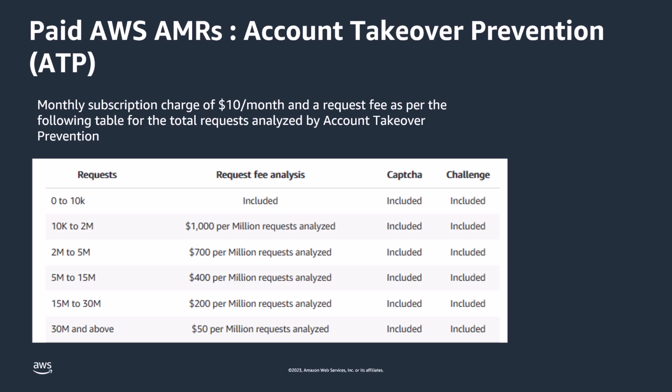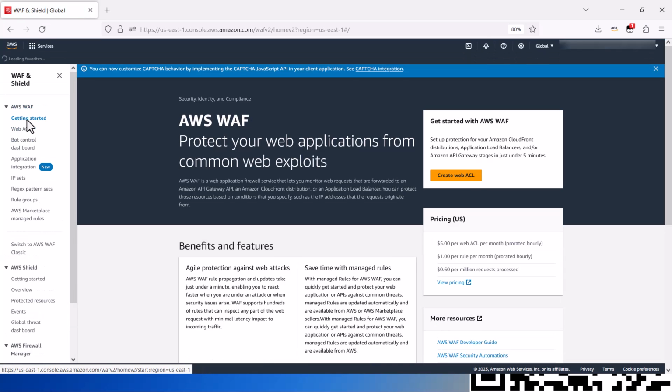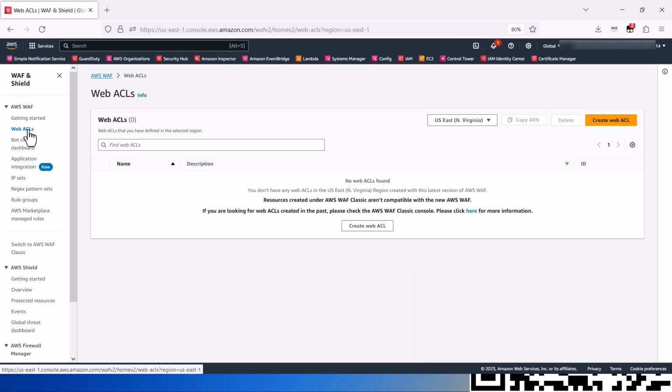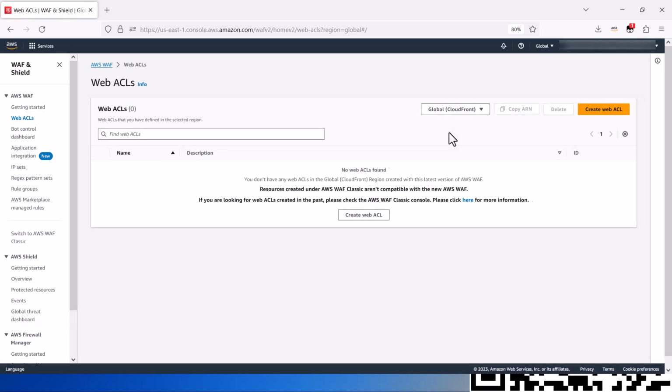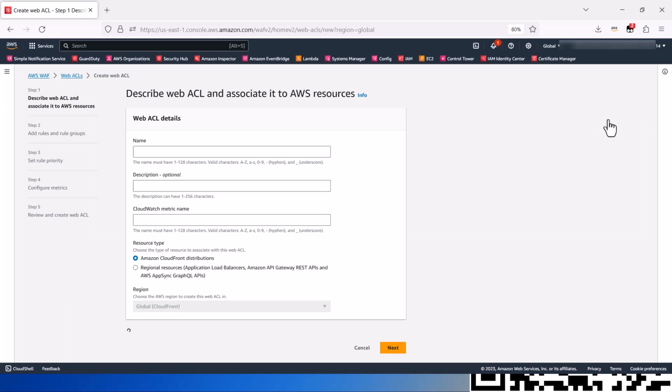Let's see how you can create a Web ACL with this feature. Let's move on to the AWS Console and select the WAF and Shield service. We can see the Web ACLs tab on the left. Let's create one Web ACL for account takeover prevention. Please make sure the region is global, since this feature is only available for CloudFront distributions and CloudFront is a global service. Let's click on Create Web ACL.